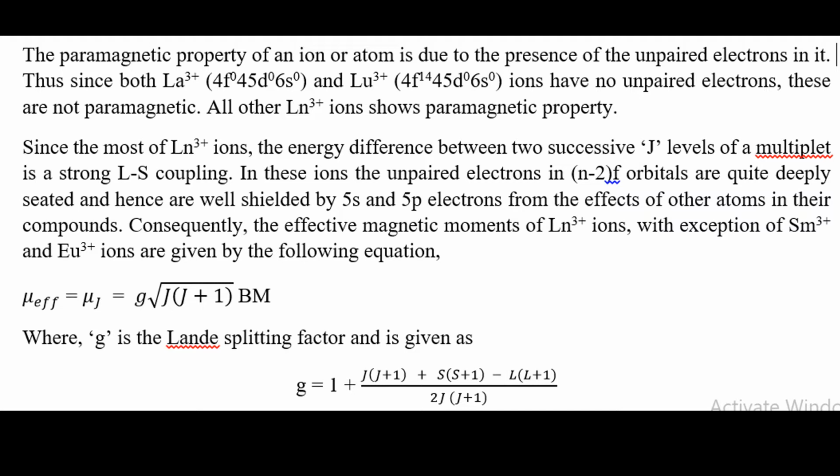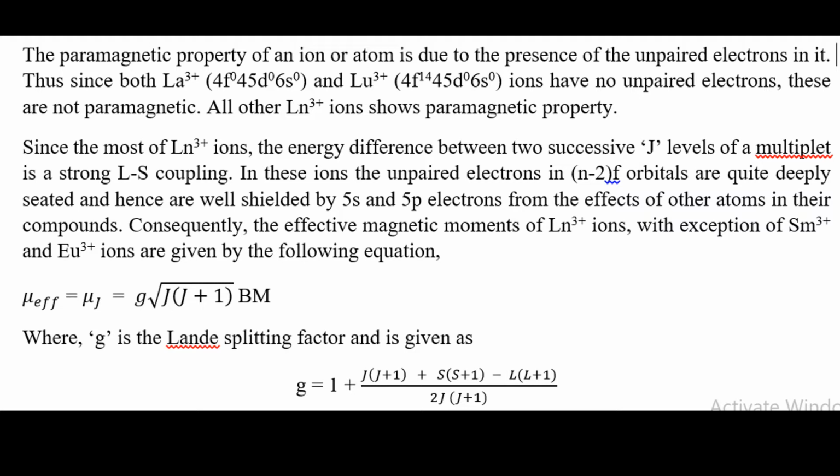Actually, I calculate the magnetic property of lanthanide elements totally from the 4f orbitals. Basically, it depends on the unpaired electrons present in the 4f, and that is why it is very important. I will calculate the unpaired electrons in the case of lanthanum 3+, that is f0, and in the case of lutetium 3+, that is f14. No unpaired electron is present in these two cases, so they are not paramagnetic; they are diamagnetic in nature.